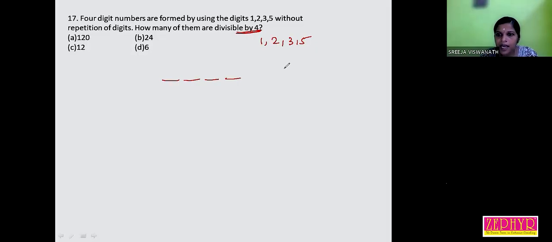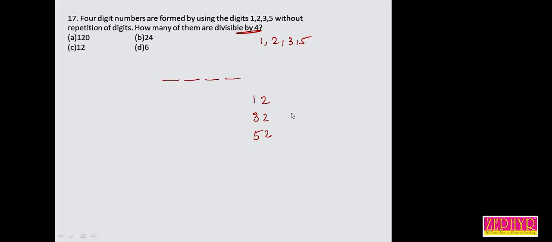Then the last 2 digits can be either 12 or 32 or 52 from these numbers. These are the possible combinations, right? Yes, teacher.